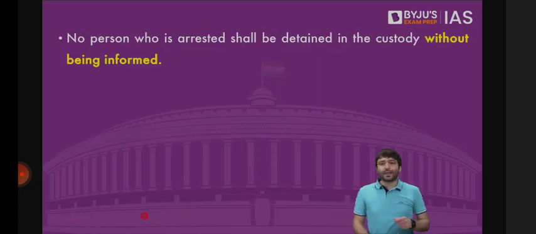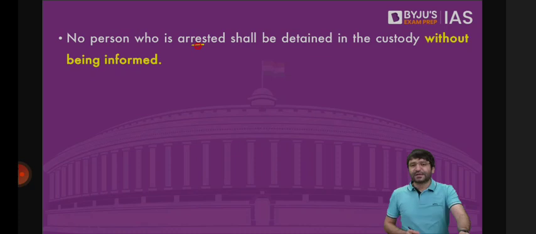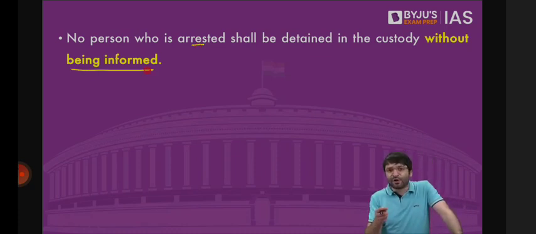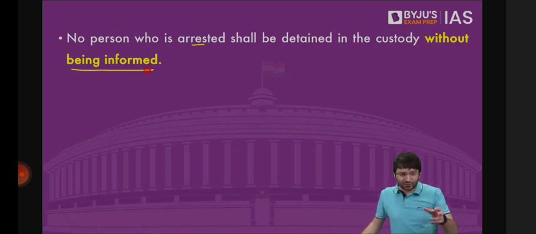And what is Article 22? No person who is arrested shall be detained in the custody without being informed. That means I have a fundamental right to be informed of the grounds on which I'm being arrested. I'm taking a class right now, there's a knock at the door, the police party comes, they want to arrest me, but I have the right to know on what grounds. Are the grounds terrorism? Are the grounds murder? Are the grounds waging war against the country? Are the grounds theft? Are the grounds forgery? What are these grounds on the basis of which I'm being arrested?